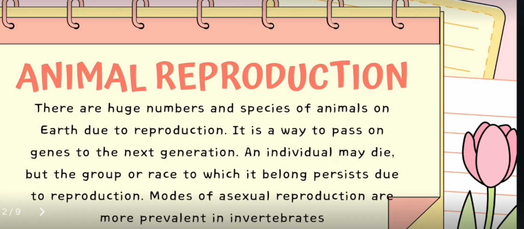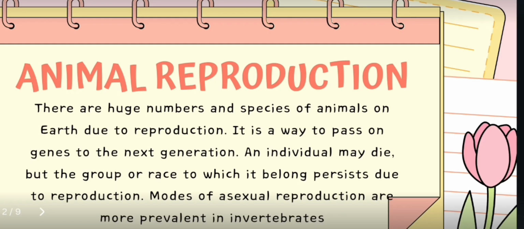Last is regeneration. In regeneration, an organism can regrow certain body parts or restore itself into a new individual from broken body parts. For example, lizards can regenerate their tails, starfish can regenerate their arms, and humans can regenerate their liver to a certain extent. The other main mode of reproduction in animals is sexual reproduction.